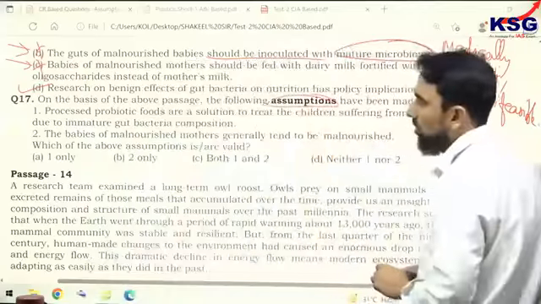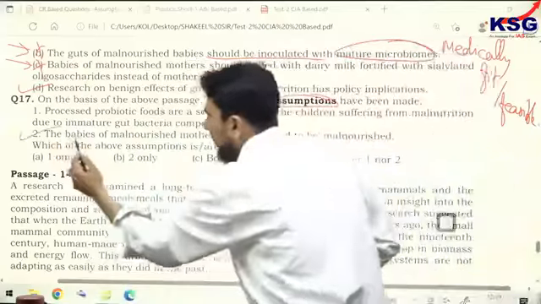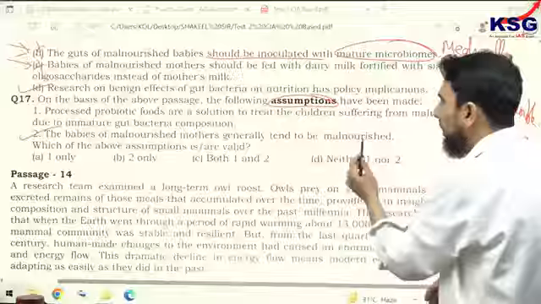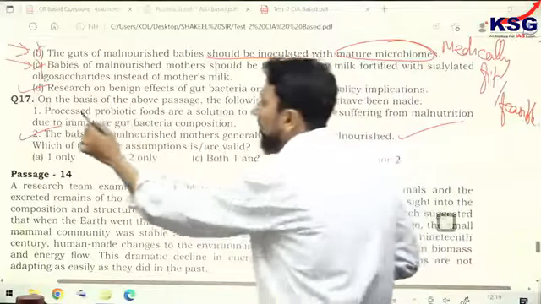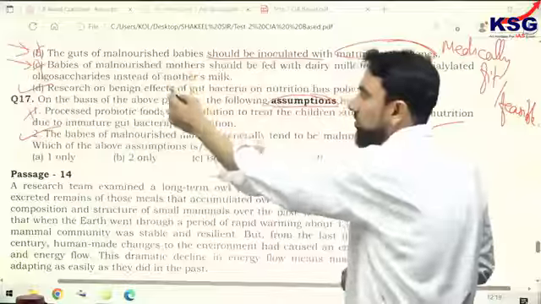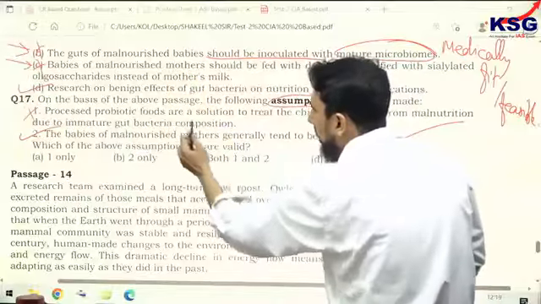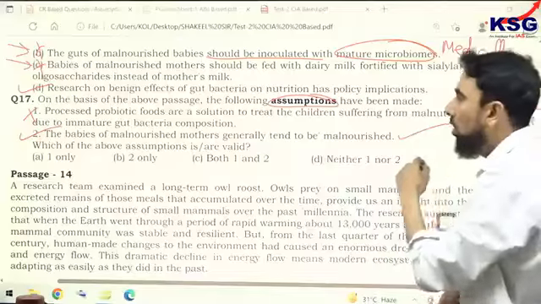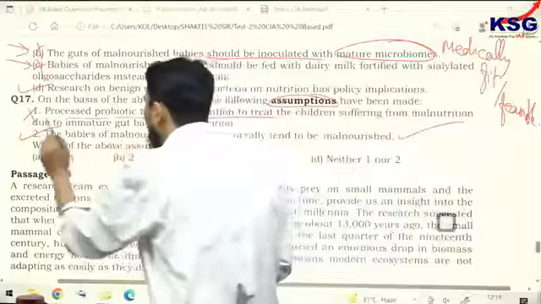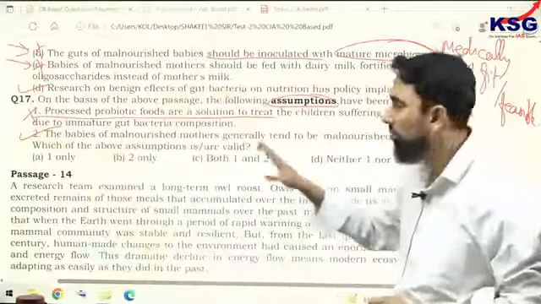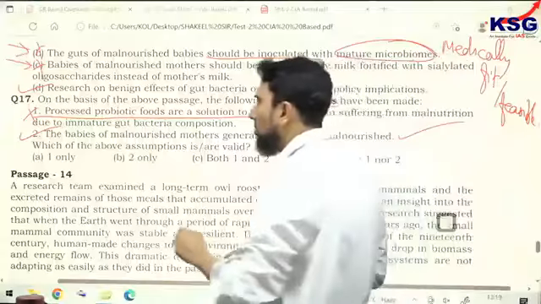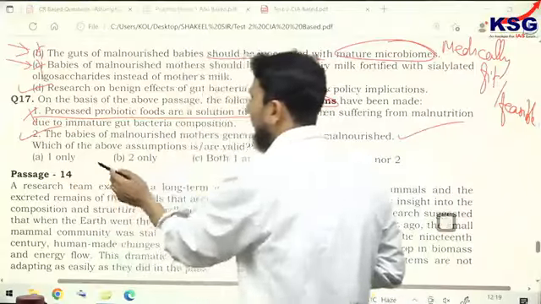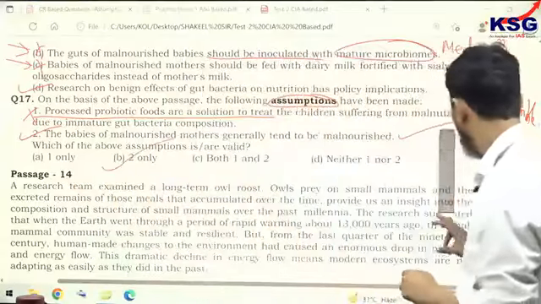Last question is about assumption. Of course, the second is a valid assumption. It says the babies of malnourished mothers generally tend to be malnourished. It is given in the passage, you can assume it. But the first is wrong, because just like the previous inferences, it says processed probiotic foods are a solution. How can we assume that it's a solution, medically fit, and that the problem can be sorted out this way? So 1 is wrong, second is correct.